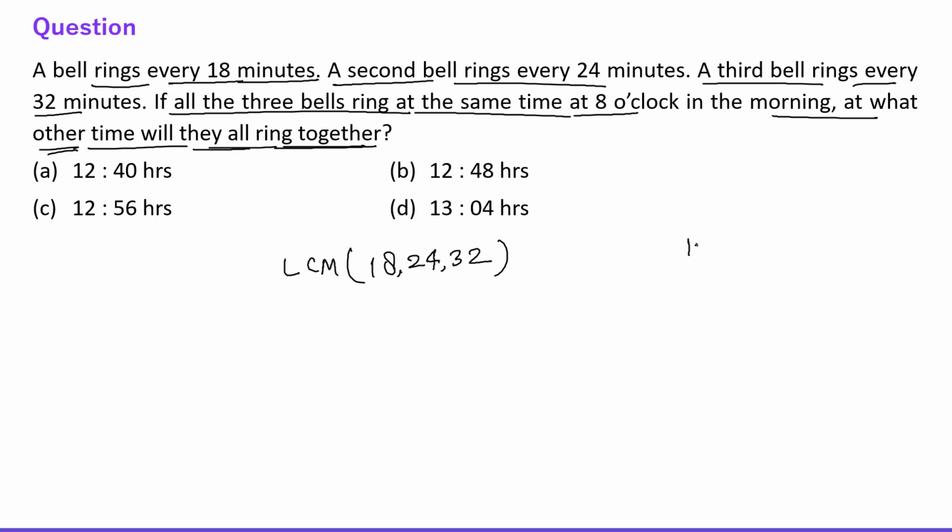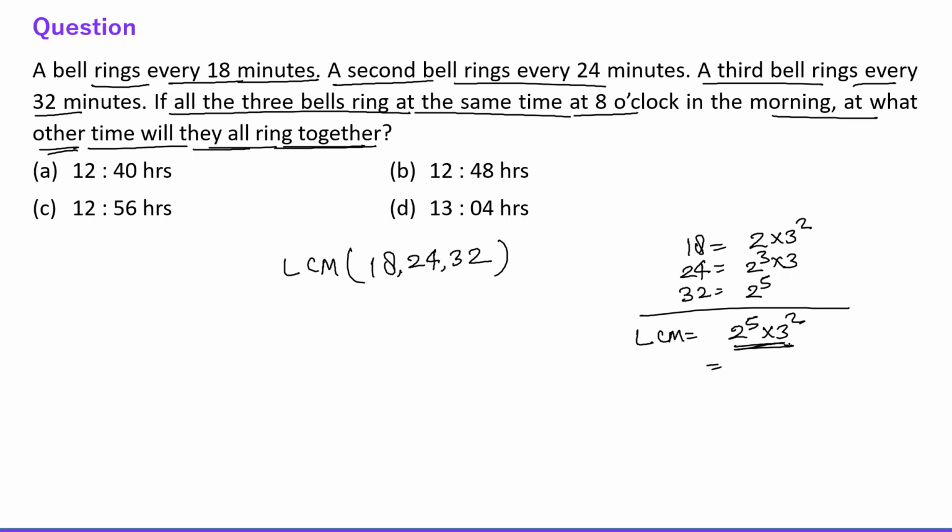So just factorize all these numbers. This is always easier for finding the LCM. So this is 2 into 3 square, this is 2 cube into 3, and this is 2 raised to the power 5. So the LCM will be 2 raised to the power 5 into 3 square, right? So this is 32 into 9, which is 288. 288 minutes means 4 hours and 48 minutes, right? 4 hours and 48 minutes.